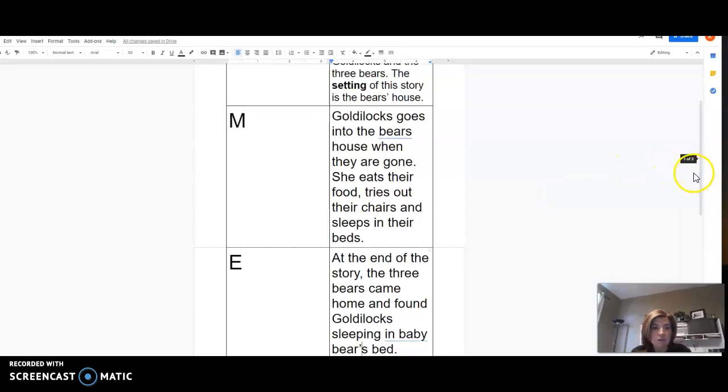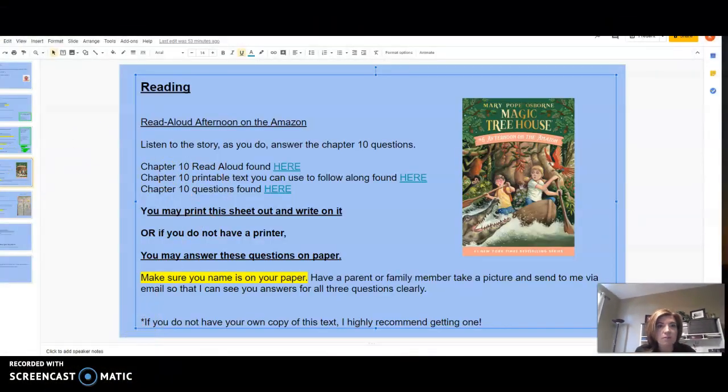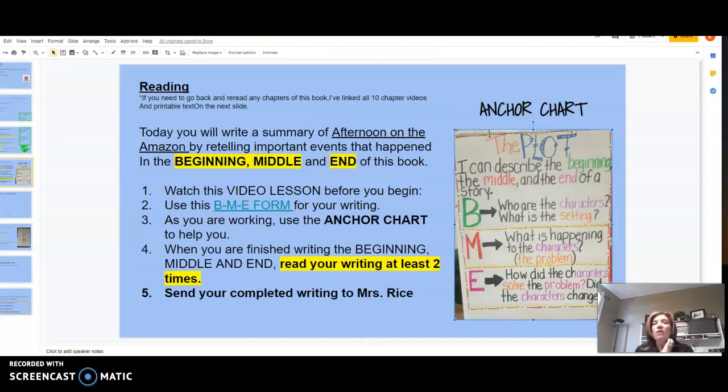So today, when you are doing your beginning, middle, and end for Afternoon on the Amazon, you are going to, let me pull up that slide for you. You are going to use this form right here that I have linked. It has a spot for you to write the beginning, middle, and end. And you're going to think about all these guiding questions here on the anchor chart that we went through together when we were doing an example with Goldilocks and the three bears. And that will really help you stay on track with writing your beginning, middle, and end.